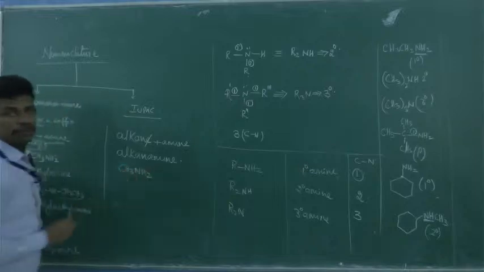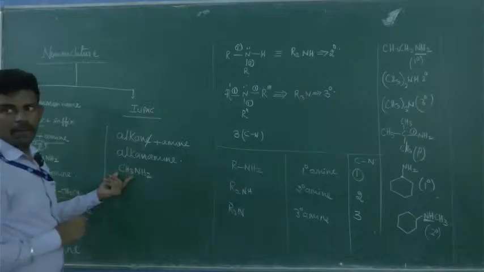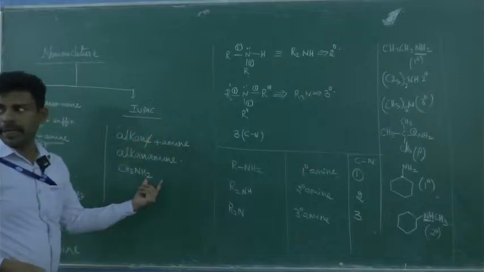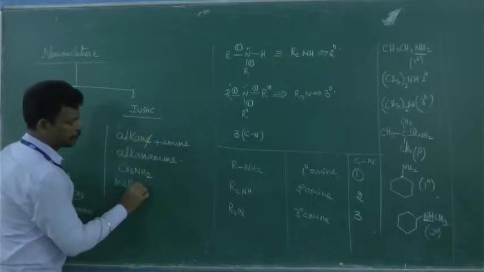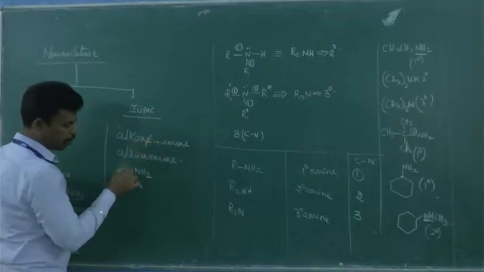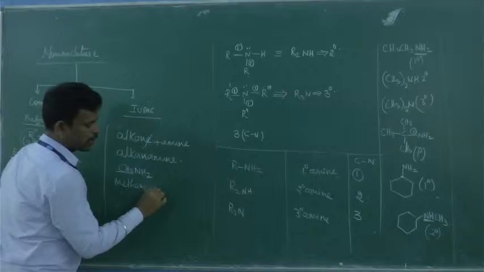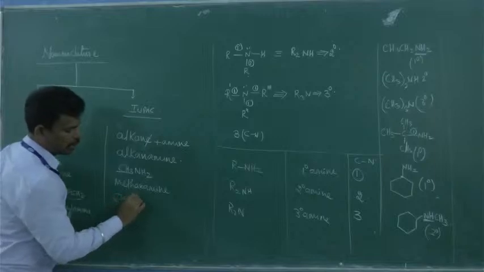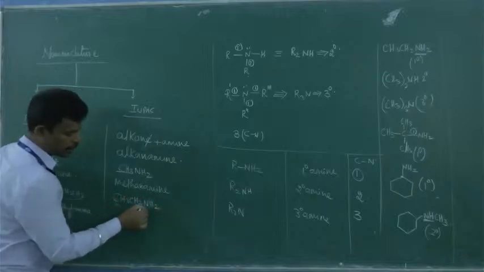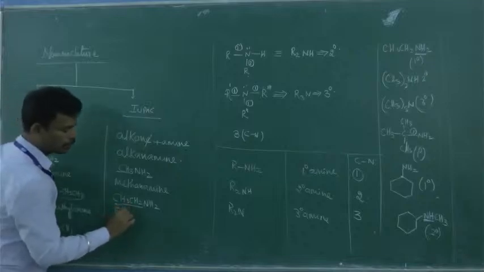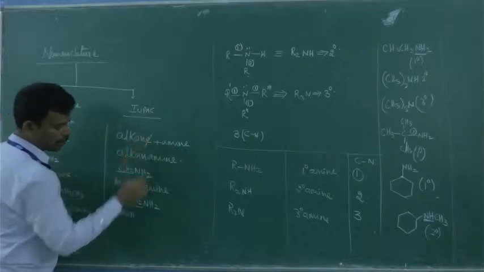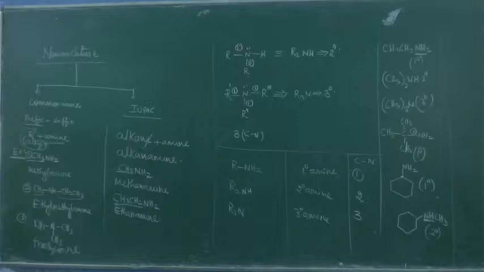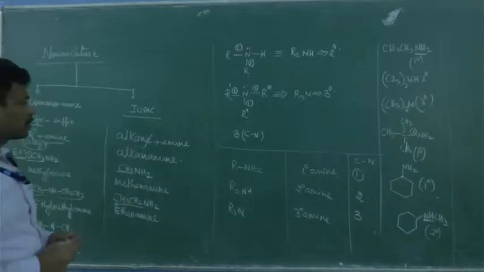CH3NH2. Okay, so this is one carbon, methane. You drop the E. Methane, you drop the E. Then you add amine. So this is called methanamine. Methane, E dropped, and the alkane with one carbon is methane, so it is going to be methanamine. Is it clear? Suppose you have CH3CH2NH2. Is it clear? How many carbons? 2 carbons. So ethane. You have to drop the E. It is called ethanamine. So on and so forth. Is it clear? So this is how you have to name it.